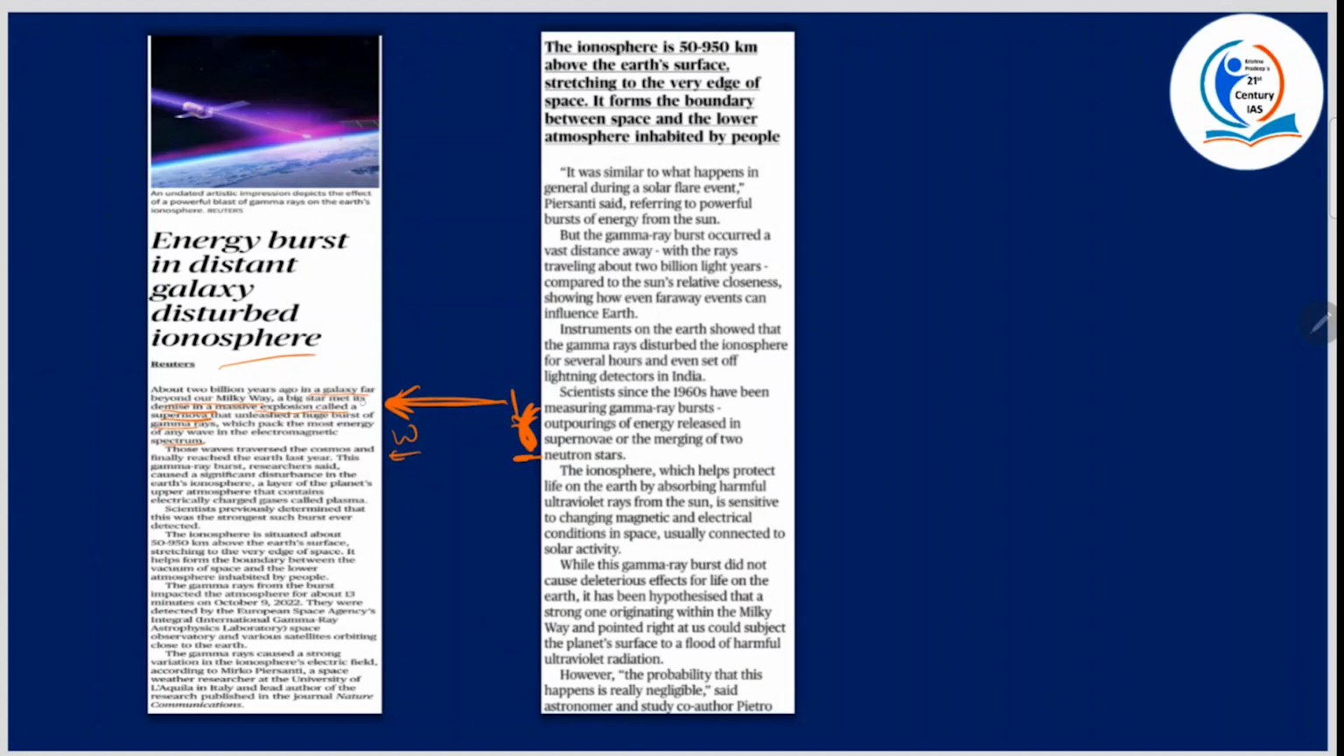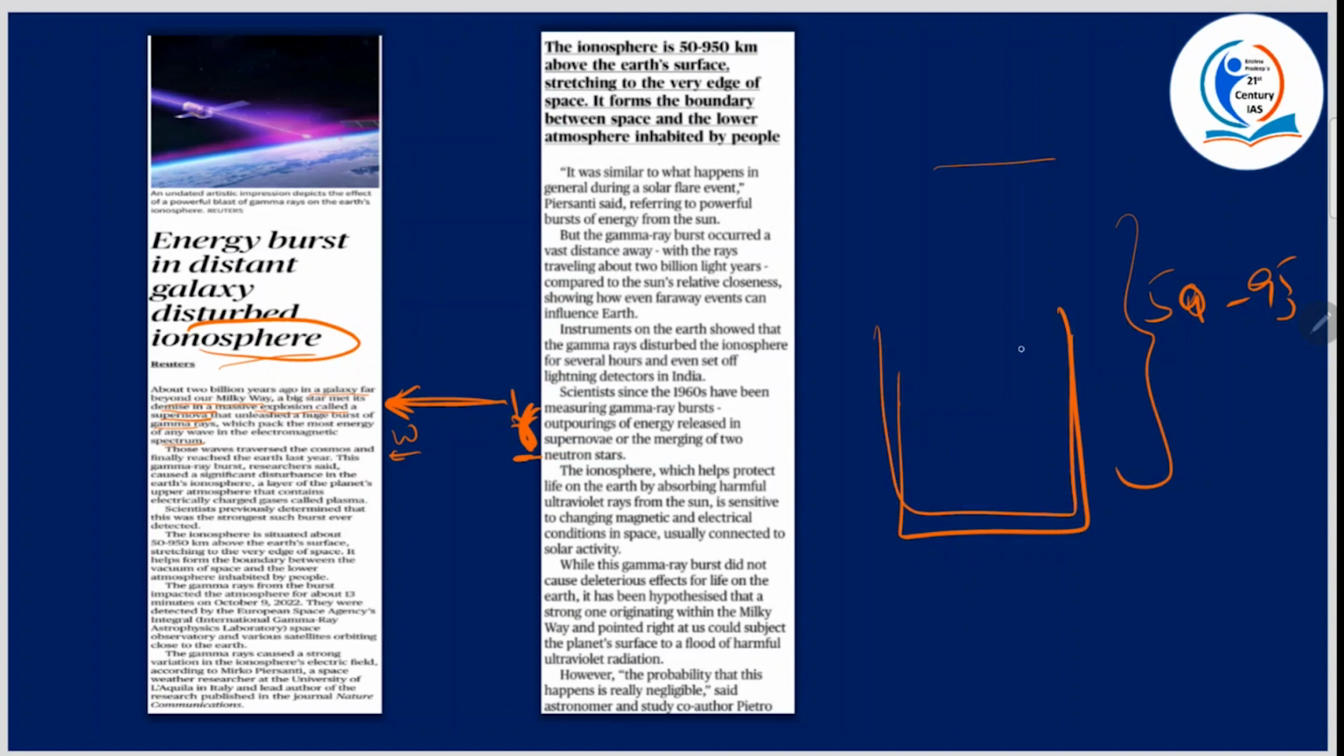So here there is a word mentioned, ionosphere. What is this ionosphere? It is 50 to 950 kilometers above the earth's surface, stretching to the very edge of space. Now what are the layers? First of all, troposphere, stratosphere, mesosphere, thermosphere, exosphere. Now where is ionosphere? It is not there. It is part of the thermosphere, and it has charged particles, so that is the ionosphere. So these are some basics about the ionosphere.